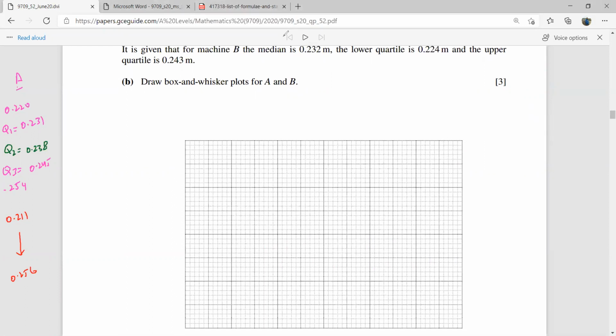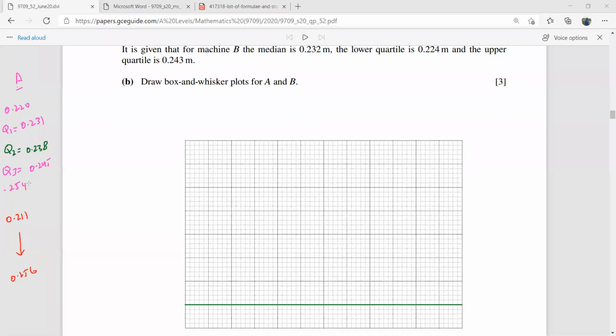So first of all, you need to draw a line at the bottom where you will be showing your scale. Okay. So I have a line here. You please start drawing it anywhere. See how many values you have to show. You have to have a scale. Let me consider this as 220 rather than 0.220. So for A, I have to go from 220 to 254.